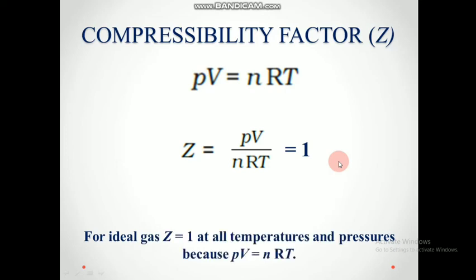But for real gases, that is not actually true. For real gases, Z will not be equal to 1. One case is PV can be a higher value than nRT. In that case, the Z value will become greater than 1. And if the nRT value is greater than PV, then this fraction will give us a value which is lesser than 1. So there are only two cases for real gases. Either it can be more than 1 or it can be less than 1. And for ideal gases, Z is equal to 1. We will see that in the graph.